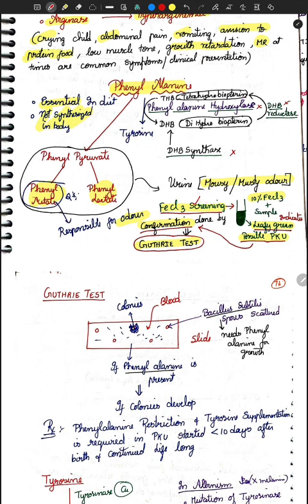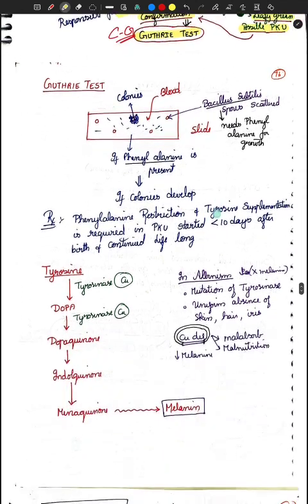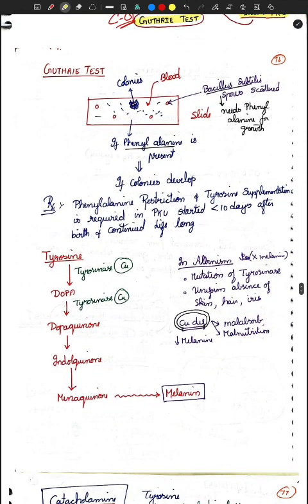So screening has an E, that is your FeCl3, and then confirmation C looks like G, so that is your Guthrie test. This is a very, very important point. Whenever a test tube is shown and a green color is shown, that is your FeCl3 screening test. But whenever a culture or a colony is shown here, that is your Guthrie test. You shouldn't be mixing it up.